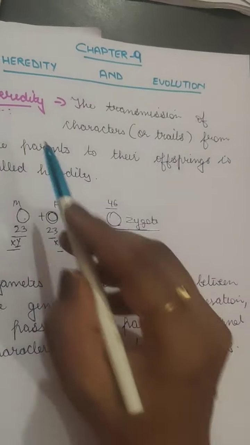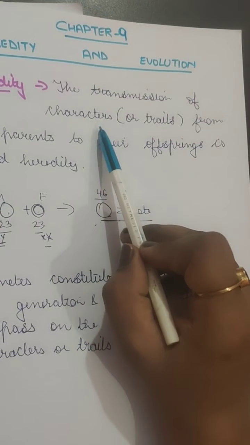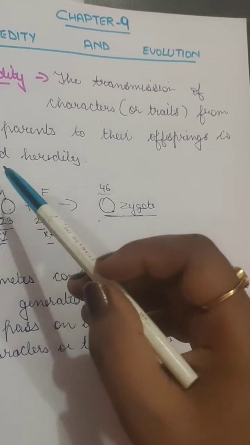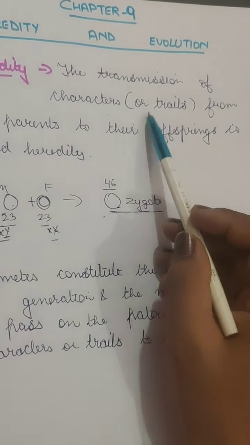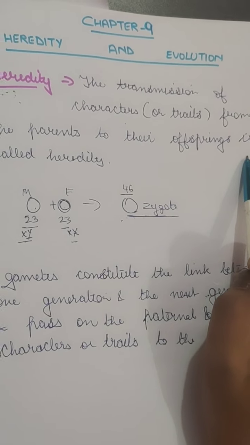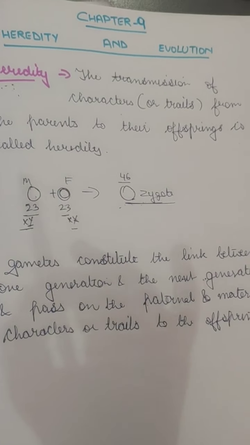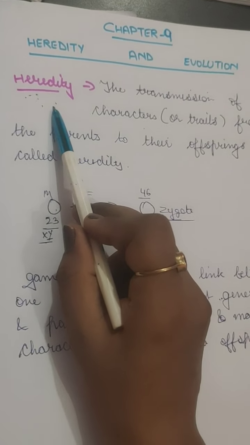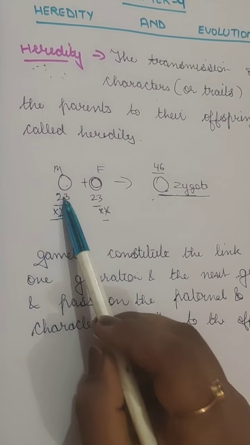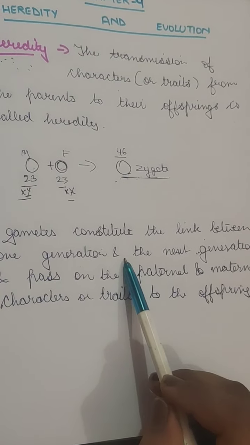So once again, heredity is just a term which defines the transmission of characters. In easy words, we can say that it is the continuity of transferring the features or the characters, which are called traits, from the parent to their offspring. Heredity is the result of the transfer of genes. Genes are present in the chromosomes, and that means they are present in the gametes. So the gametes constitute the link between one generation and the next generation.